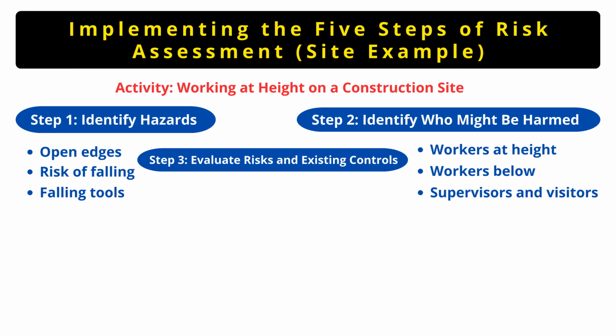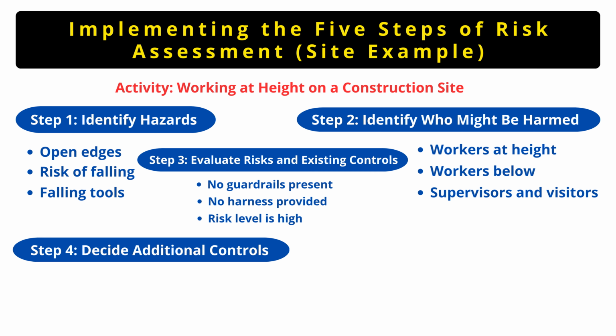Now, the third one is evaluate the risks and existing controls. So, no guardrails, no harness, and the risk is high. We have identified these. Now, the fourth one is decide controls.